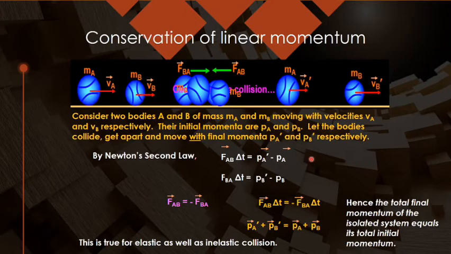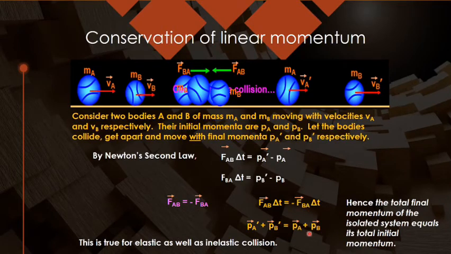Both the methods are correct. And if you go by this method, you get the result in only 2 steps. So if you are talking about the collision when the forces are being exerted, FAB and FBA are the forces, you can write using the second law in terms of PA dash minus PA and FBA delta T equals PB dash minus PB. But you know FAB equals minus FBA. So you can equate these two, or you can say PA dash plus PB dash equals PA plus PB. It means final momentum equals initial momentum.